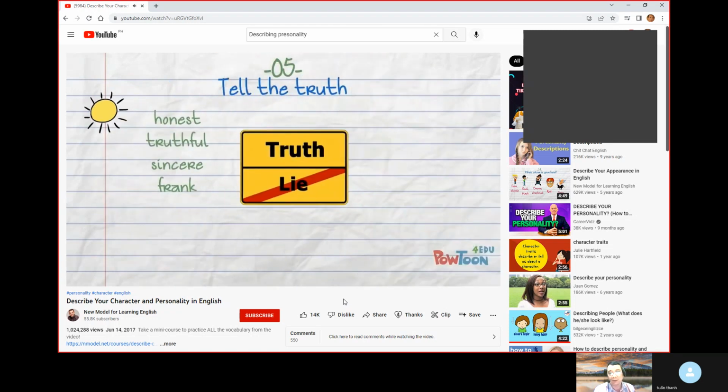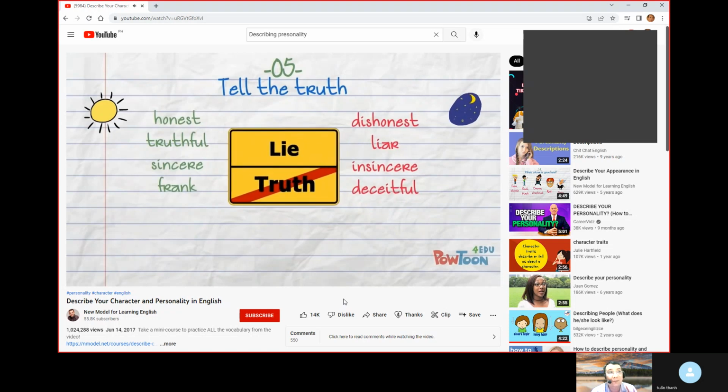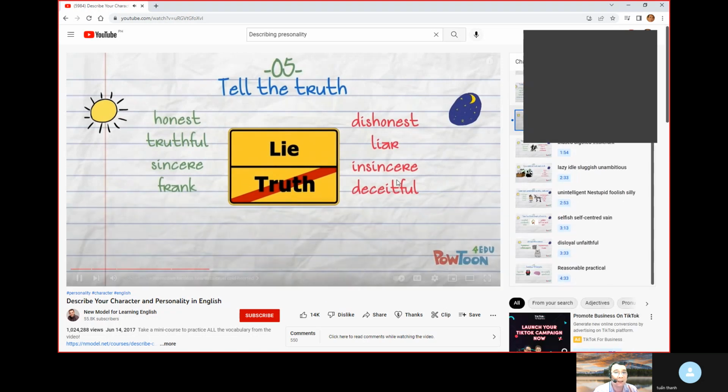People who prefer telling the truth are honest, truthful, sincere, frank. And those who don't are dishonest, liars, insincere, deceitful. So a liar is a noun. Okay. Now let's try to tackle this one. So for those people who tell the truth, their personalities would be like this. And the opposite of these are all of these.